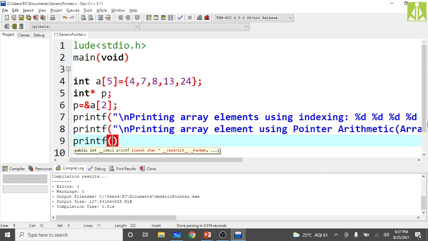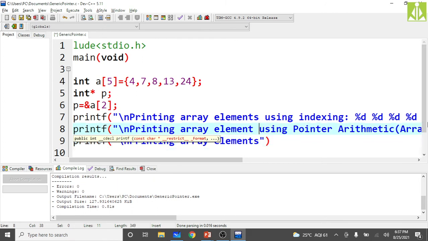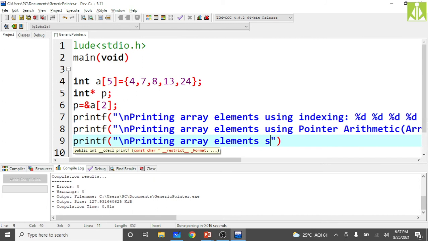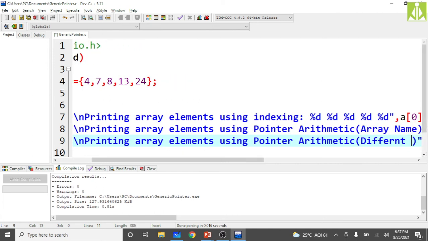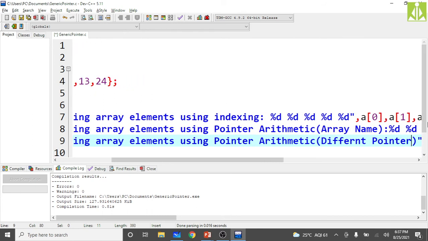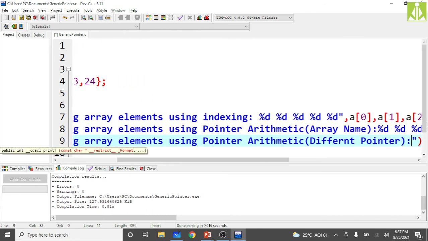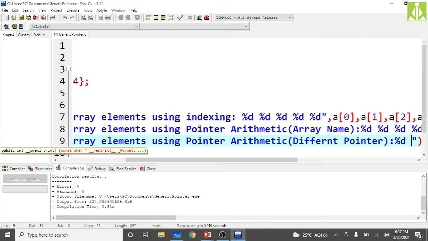Then one more listing of elements, printing array elements using pointer arithmetic only, but this time we are using a different pointer. We are not using the array name, a different pointer we are using. And using that also we are printing the same thing, all values from the array.